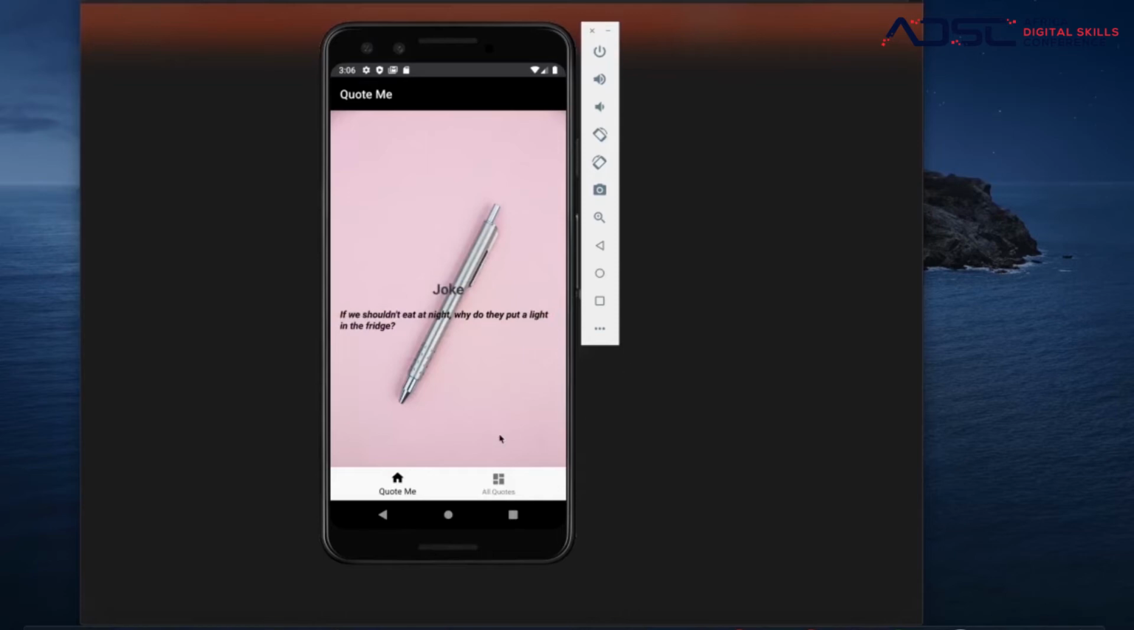Boom. Okay, let's see. What does this say? If we shouldn't eat at night, why do they put a light in the fridge? Okay, I mean, they put a light in the fridge so you could eat, I guess.